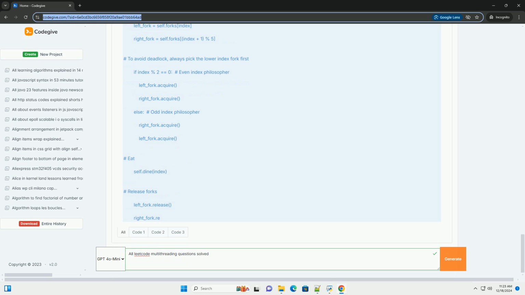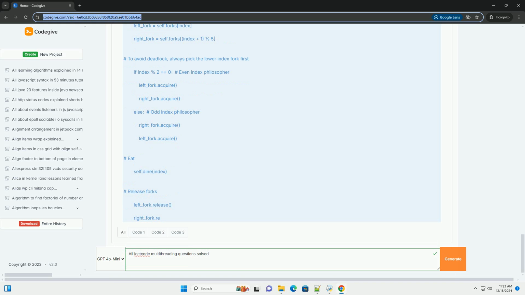self.lock_zero = threading.Lock(). self.lock_even = threading.Lock(). self.lock_odd = threading.Lock(). self.lock_even.acquire(). self.lock_odd.acquire().